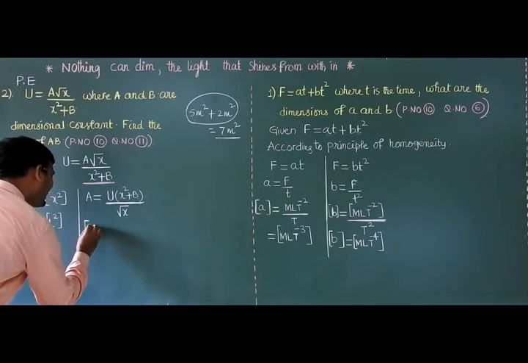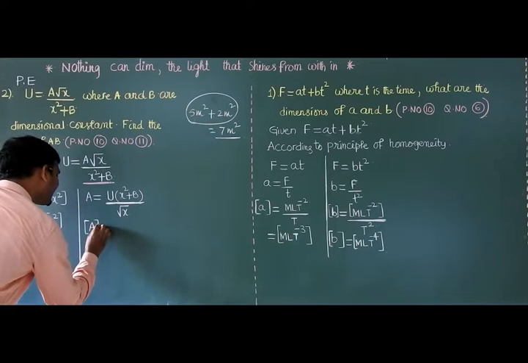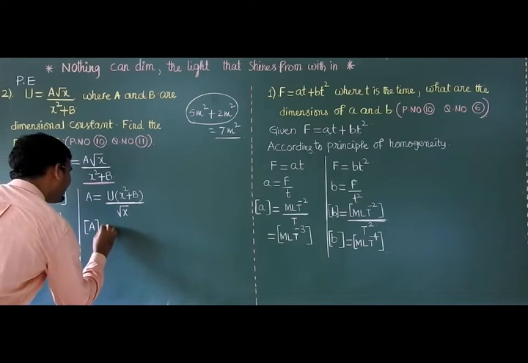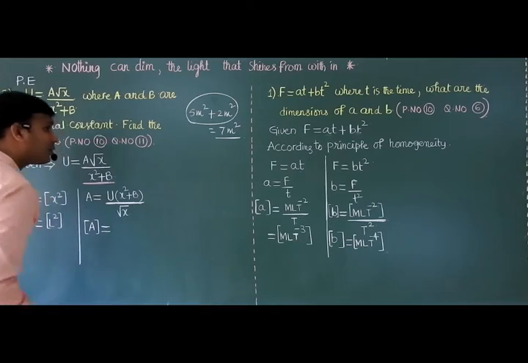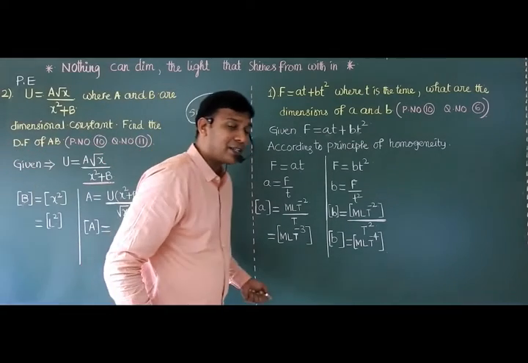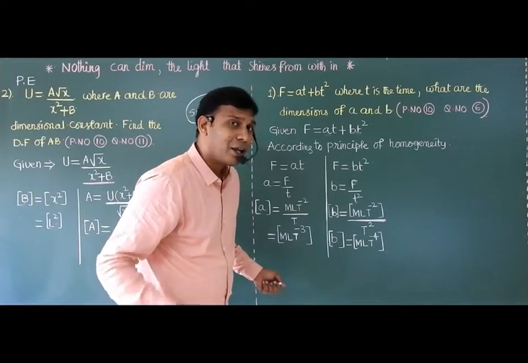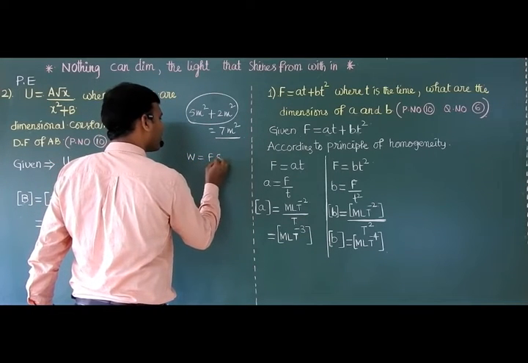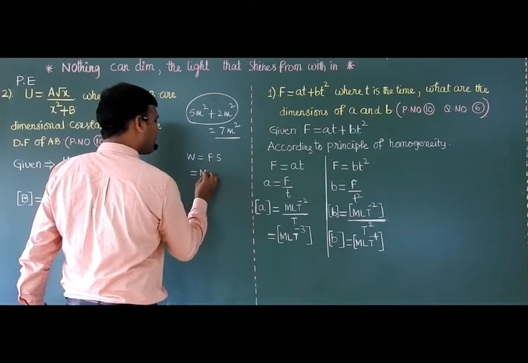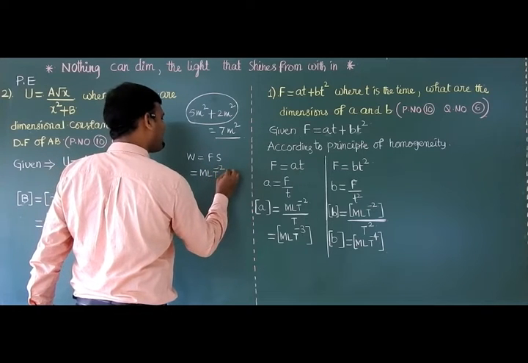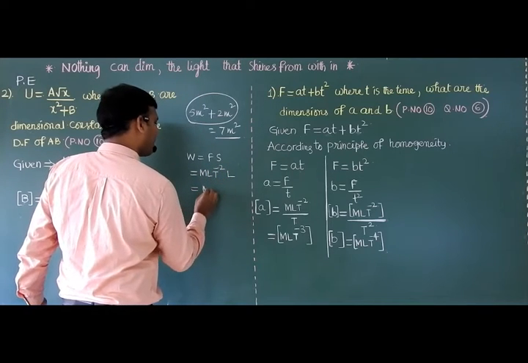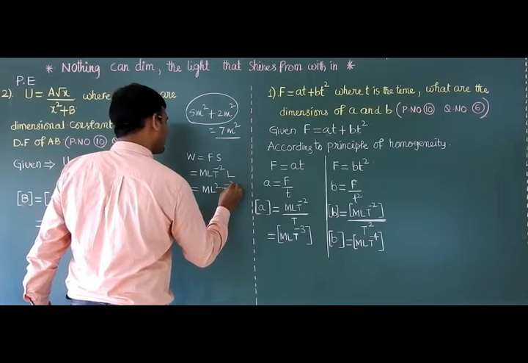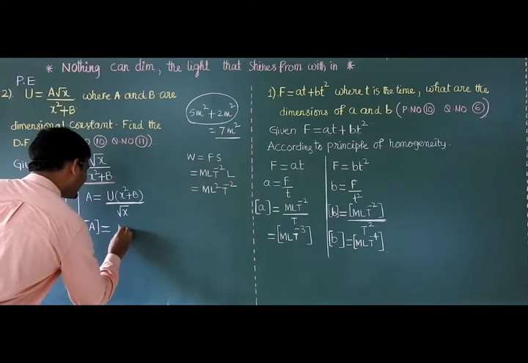Then shall I write? Dimensional formula of A is equal to... U is nothing but energy. Energy is nothing but the amount of work done. Amount of work done means W is equal to Fs, force into displacement, which is ML² T raised to minus 2.